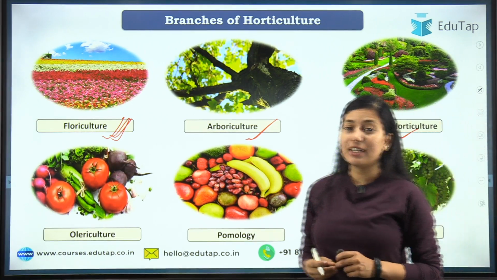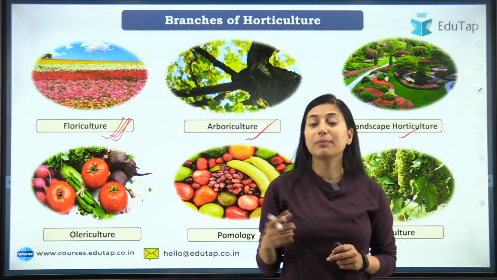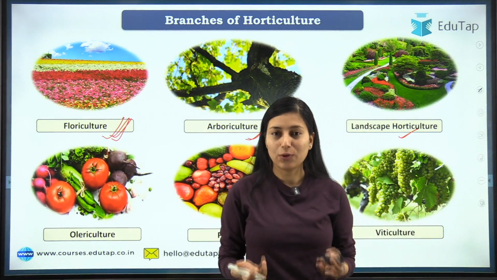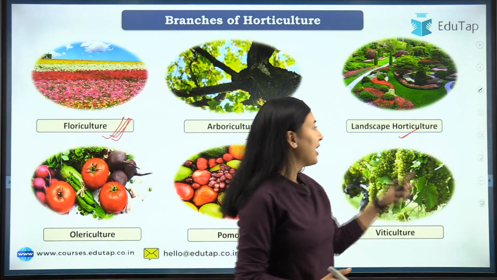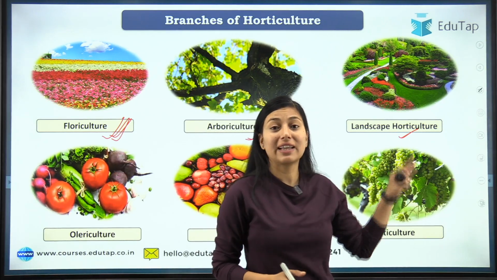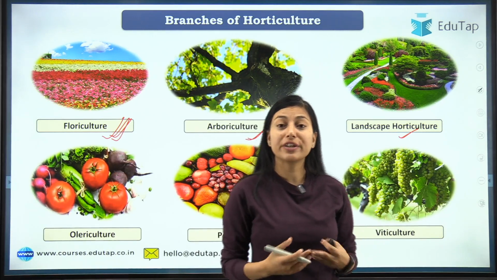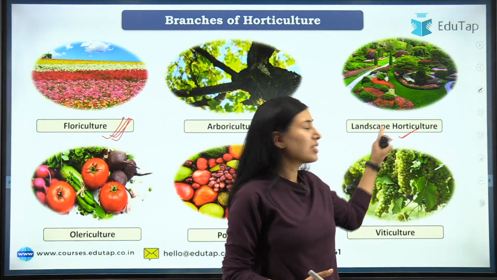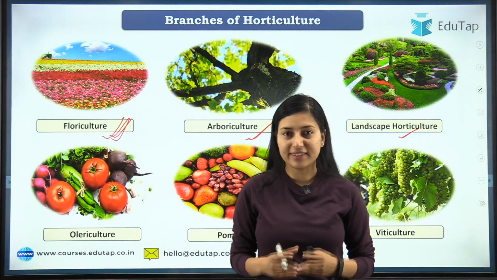Students, I'd like to tell you that agriculture is not only about production of crops, but it is also about beautification of land, okay? And that is studied under landscape horticulture. In landscape horticulture, you study about different types of gardens, different types of landscape. So all those come under landscape horticulture.